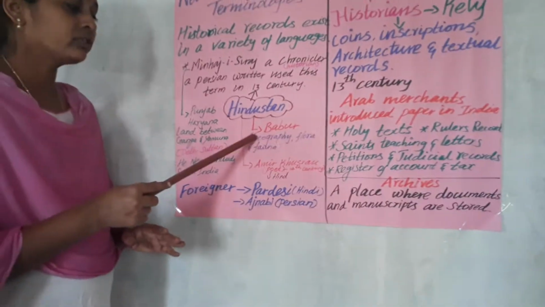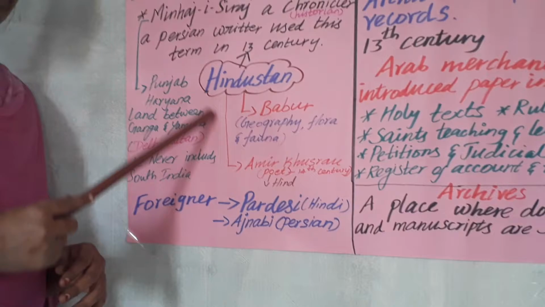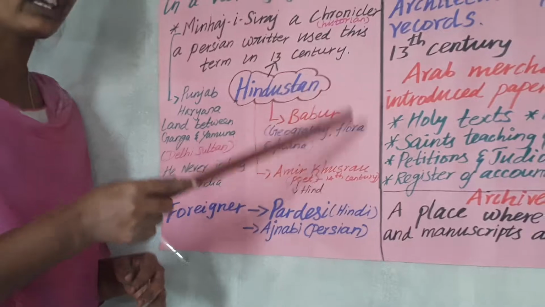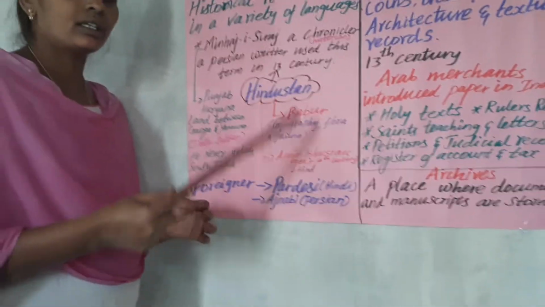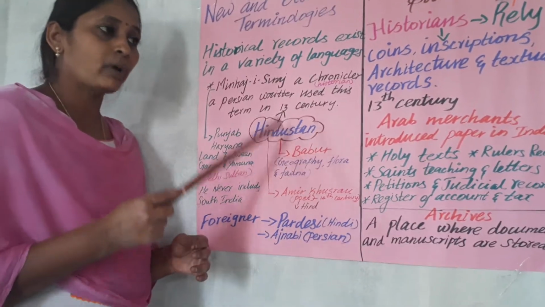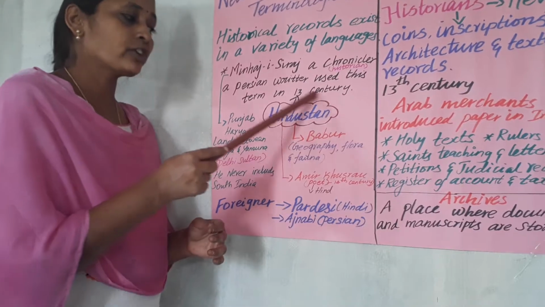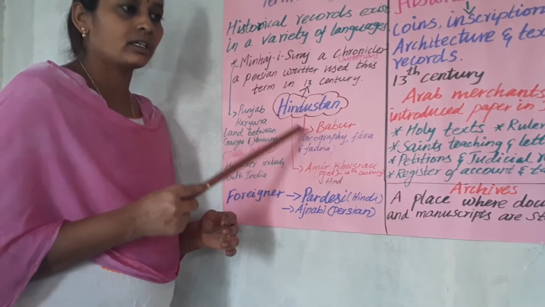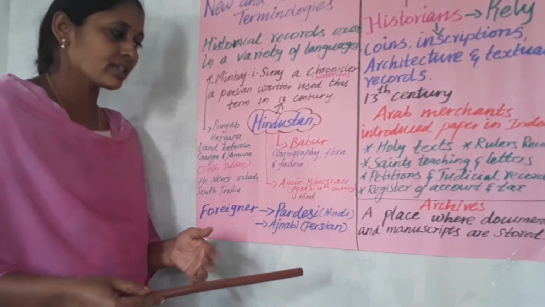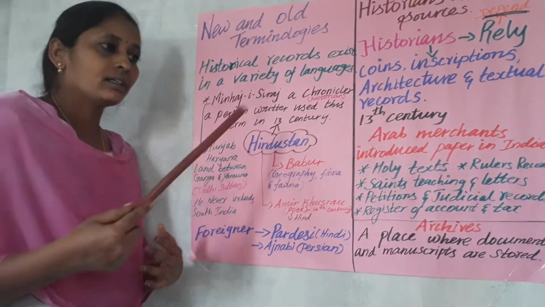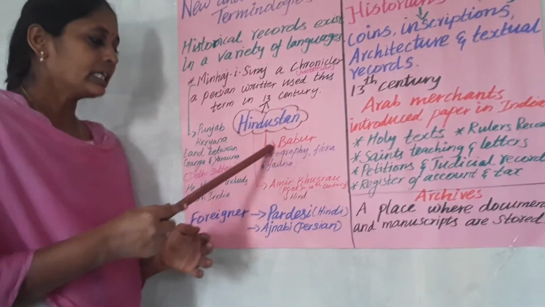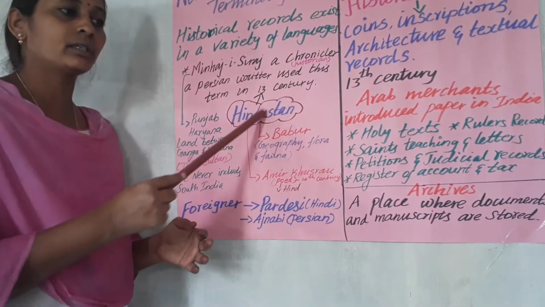Okay, now the time of Babur's rule. You know very well Babur was the founder of the Mughal dynasty; how he started to rule India, all those things we will discuss in the third lesson. When Babur ruled India, he also used the term Hindustan. He mentioned it in terms of the geographical features, flora and fauna, and some religious practices of the people. Based on these things, he used the term Hindustan.